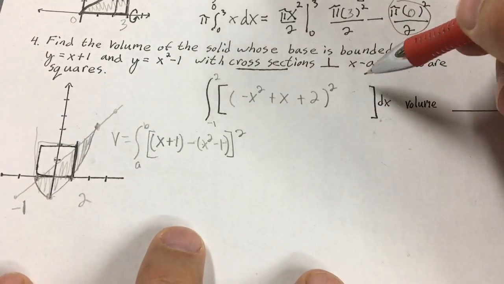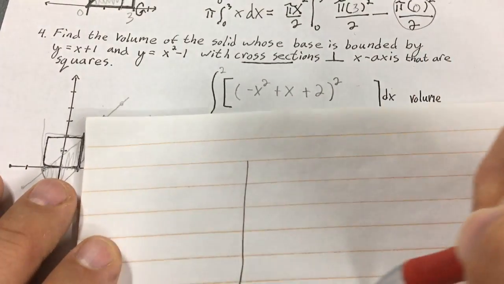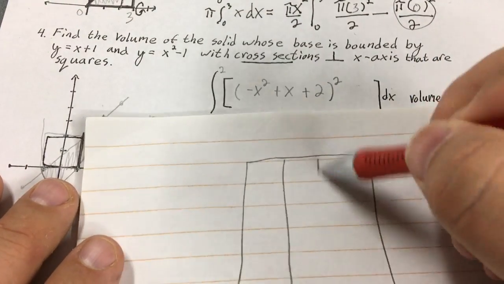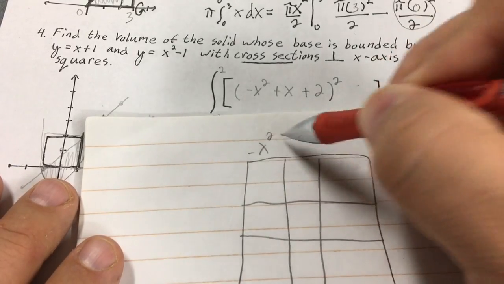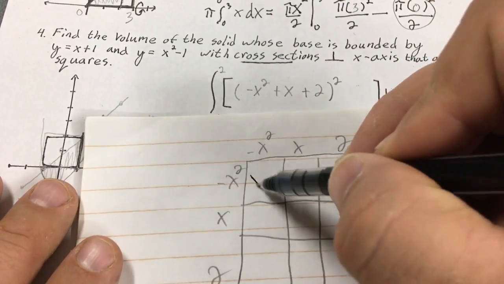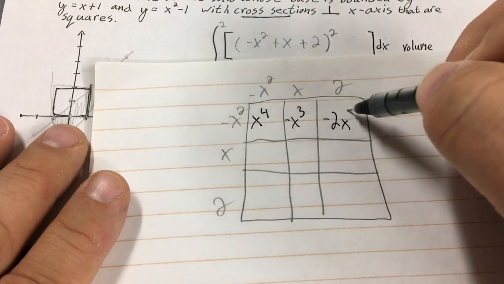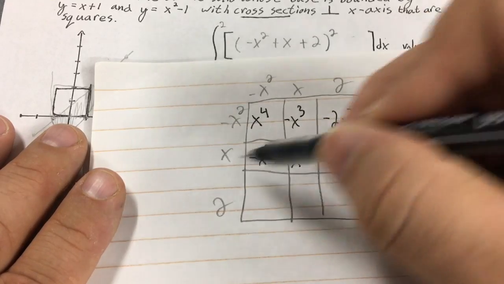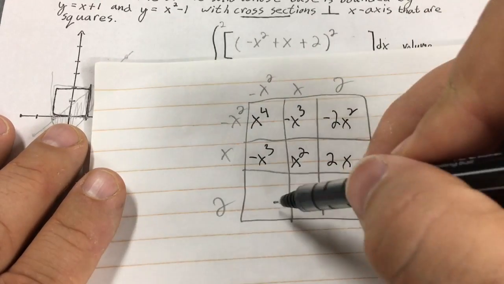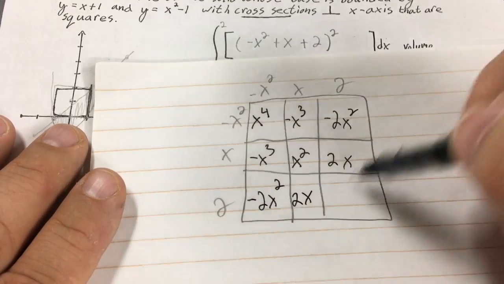Let me do this by hand. Negative x squared, x, 2, negative x squared, x, 2. This is going to give me positive x to the fourth, minus x cubed, minus 2x squared, minus x cubed, x squared, 2x, negative 2x squared, 2x, plus 4.